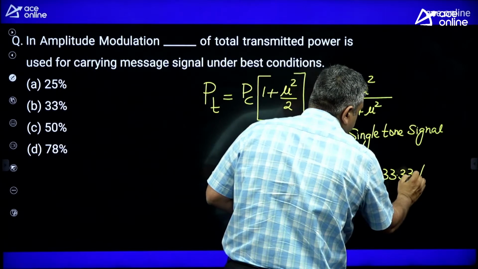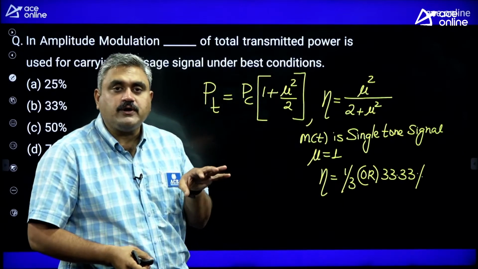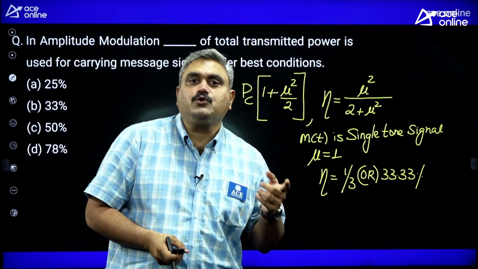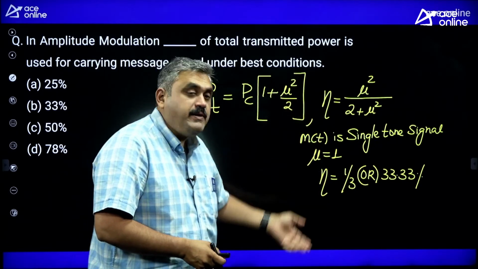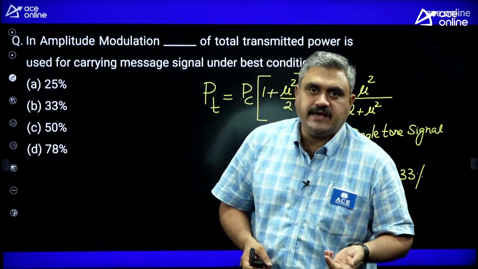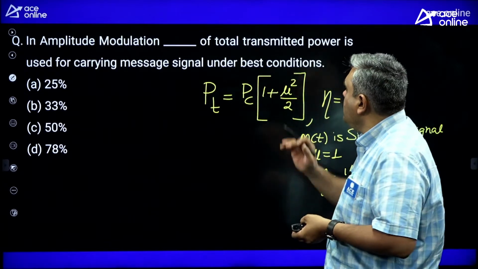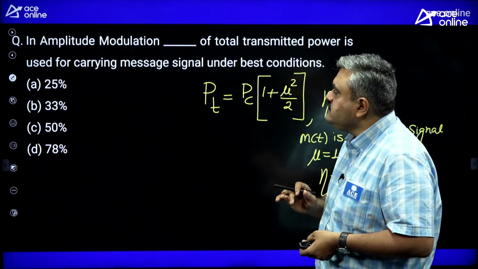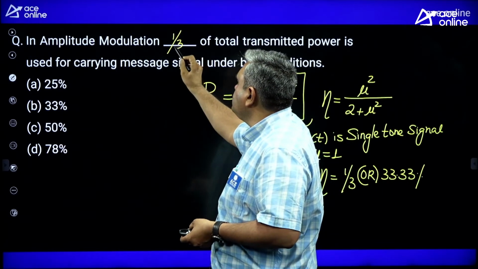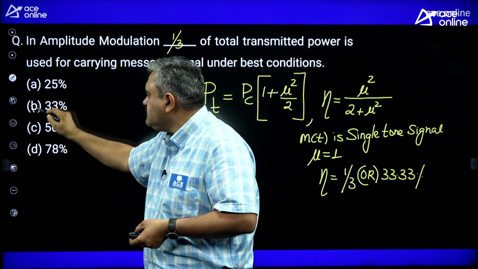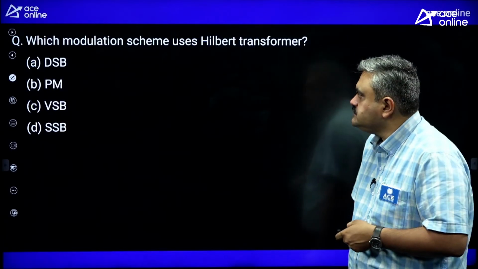Means what is the meaning? 1/3 power you are utilizing on transmitting message. That is what your modulation efficiency tells. How much power you are utilizing in transmitting message when compared with the total power. So here 1/3 power I am utilizing on transmitting message, remaining 2/3 power I am utilizing on transmitting carrier. That is actually wasted power. So what is he asking? In amplitude modulation, dash of total transmitted power is used for carrying message signal under best condition, means 1/3. 1/3 means how much? 33.33%. Nearest answer is that. So that is how you can easily track these numericals.